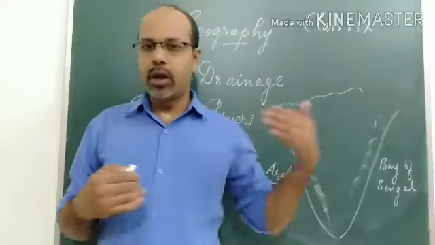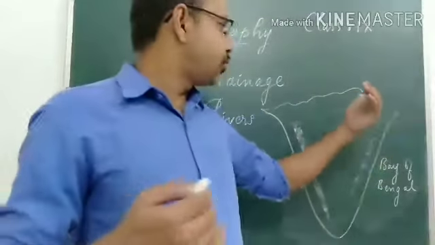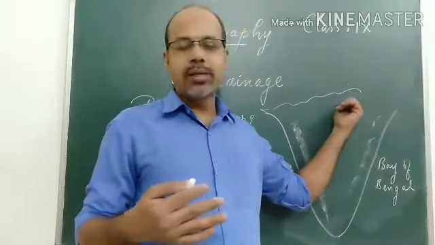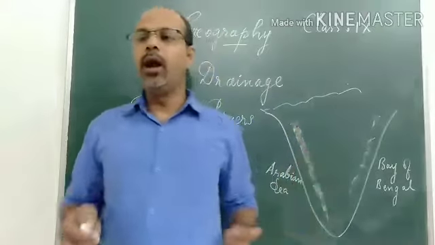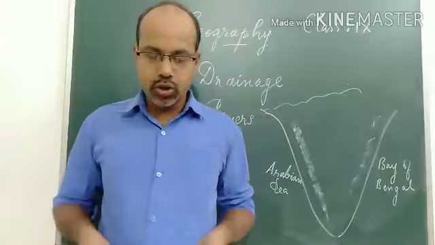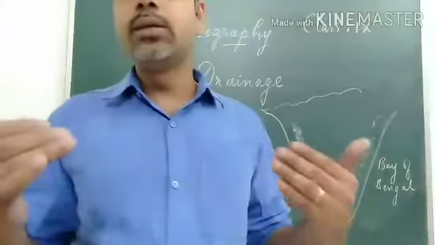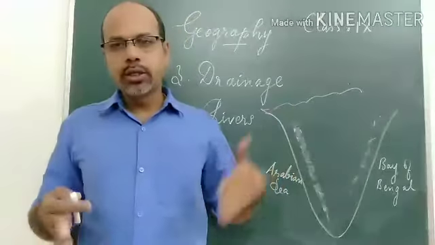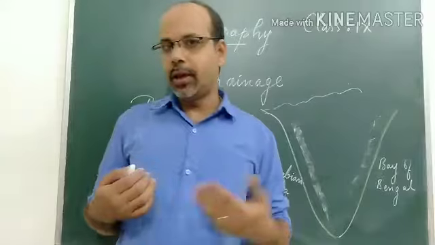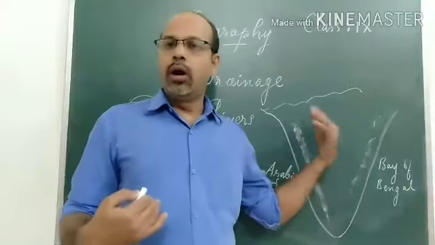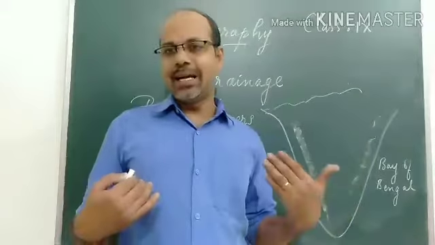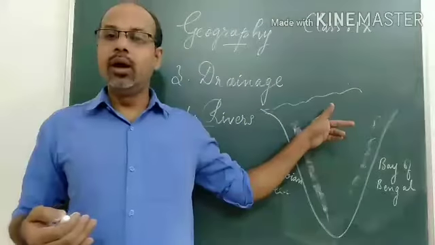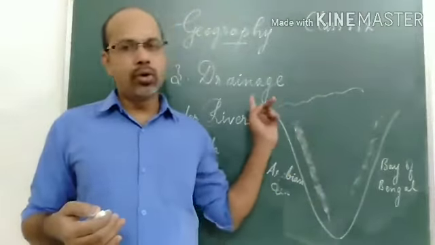Here it is flowing in between gorges, because we know the Vindhya and Satpura mountain ranges are there. In between, gorges or deep valleys are formed by these mountain ranges, so it flows through deep channels or valleys. Narmada river flows through the states of Madhya Pradesh and Gujarat mainly. These are the two states.